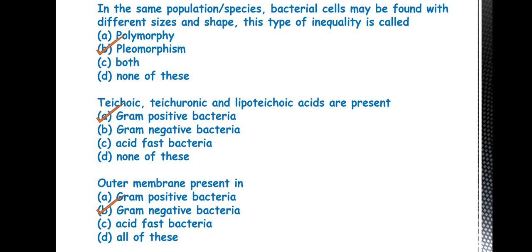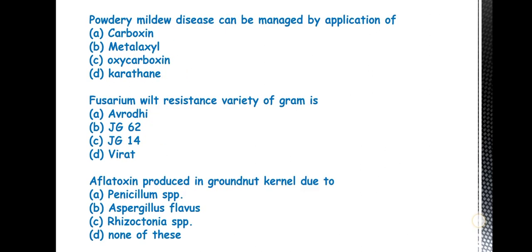Okay, that is mainly composed of lipopolysaccharide. That is toxin in nature, that may be called endotoxin. Then the acid-fast bacteria. In acid-fast bacteria, in place of this outer membrane, a lipid membrane is present. Okay. So this is about the envelope of the three types of bacteria.